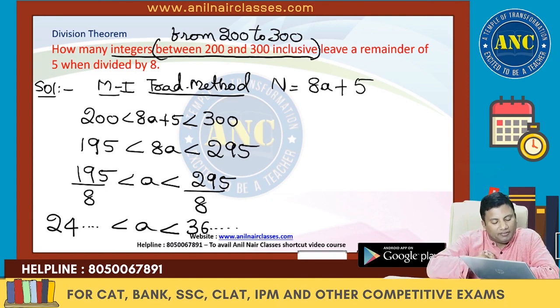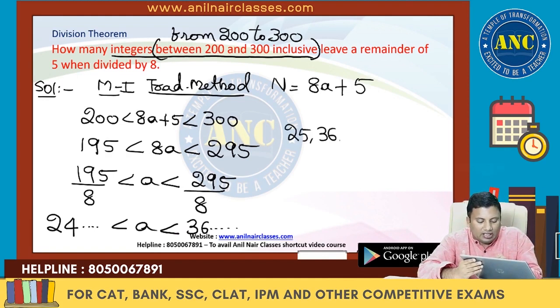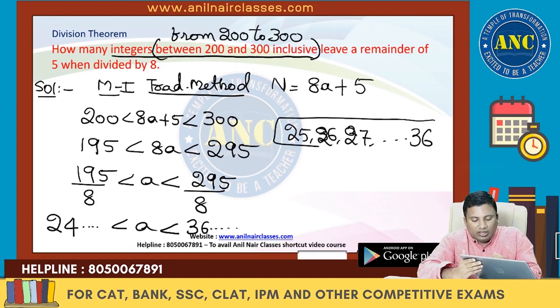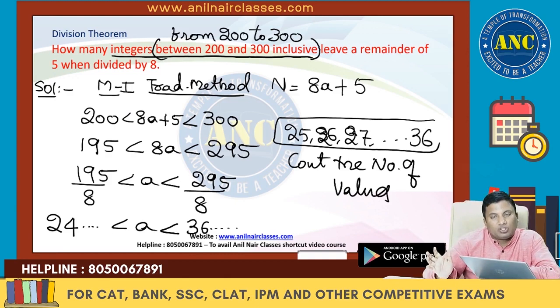So 195 by 8 less than a less than 295 by 8: 24 point something less than a less than 36. So what are the integers from 24 point something afterwards? 25, 26, 27, 28 and so on up to 36. 25 to 36. Count the number of values, that itself is the answer. I hope this approach is clear.